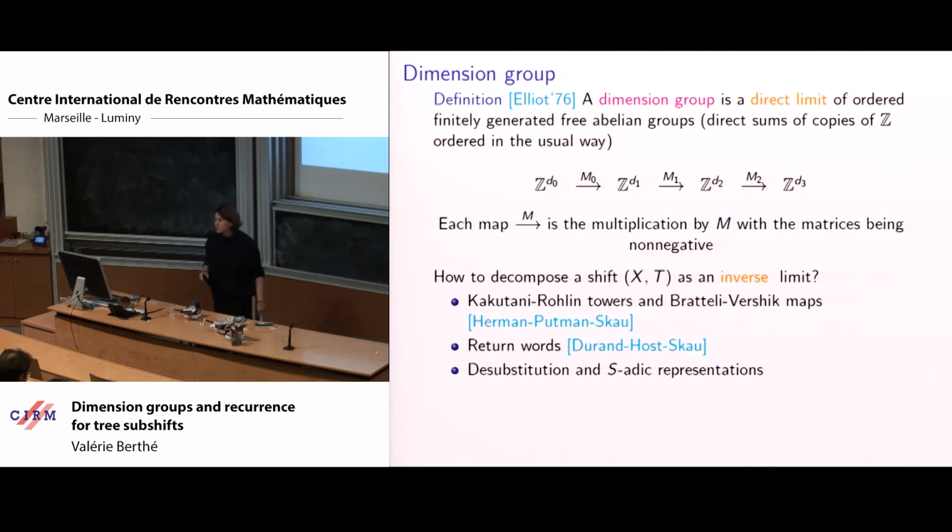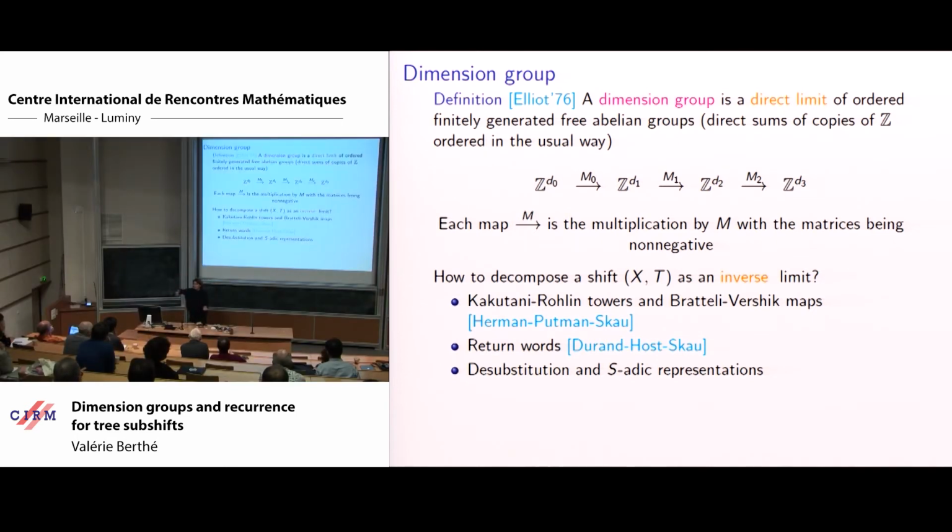So now that we have this definition, we would like to associate such an object to a shift. So how to do that? We are given a shift, let's say a minimal shift. We have a lot of tools that are now well understood to decompose shifts: Kakutani-Rokhlin towers, Bratteli-Vershik diagrams. So we can exhibit a Kakutani-Rokhlin tower, and then we can decompose a shift as an inverse limit.